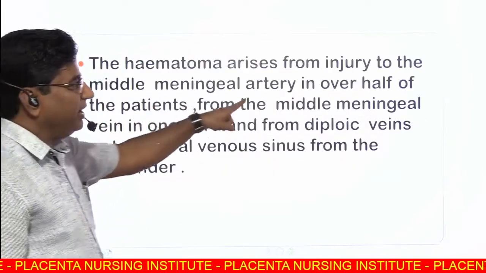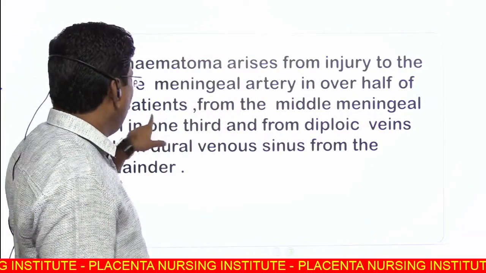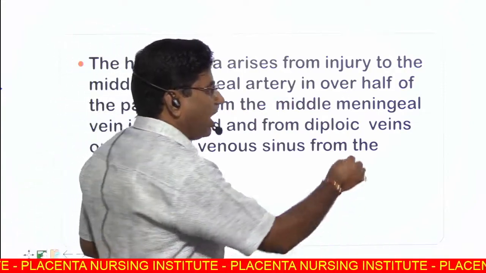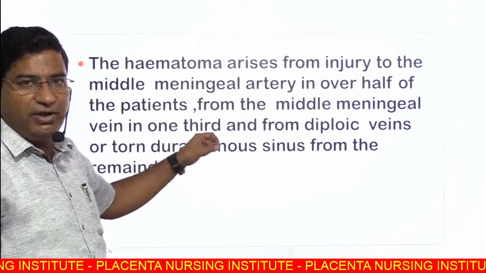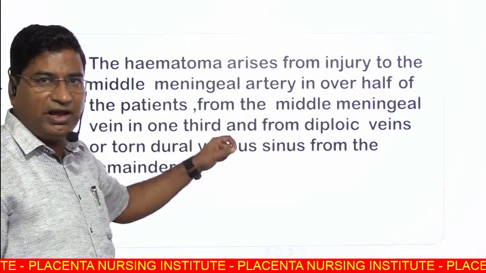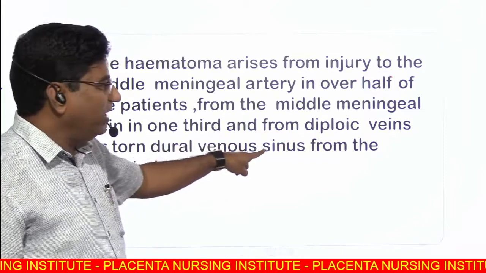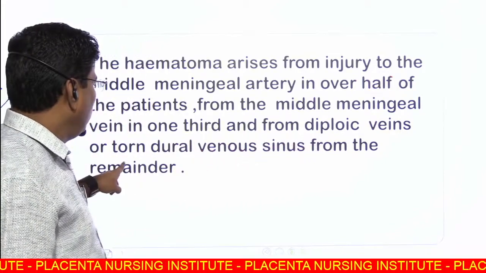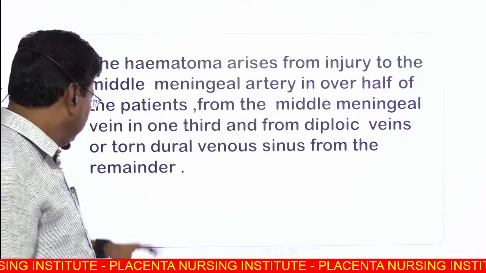The hematoma arises from injury to the middle meningeal artery or its branches in over half of patients, 50%. From the middle meningeal vein, one third, and from the diploic vein or torn dural venous sinus, the remainder.